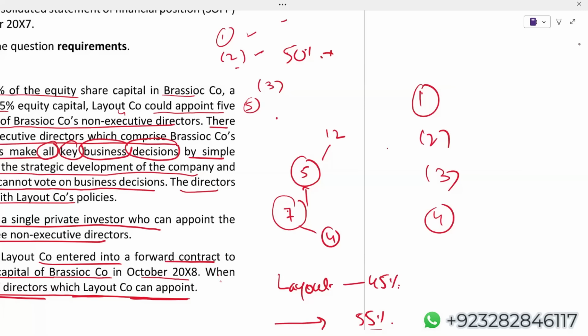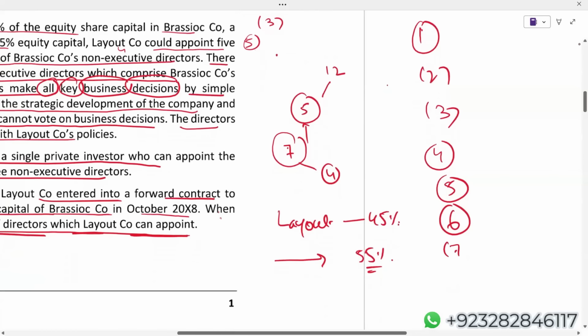Another point: Layout can appoint the majority of non-executive directors, but non-executive directors are not the ones to make key business decisions in the Brasco company. That is why appointing the majority of non-executives is irrelevant. Point number 6, Layout has a 45% holding in Brasco, but the remaining 55% is not with dispersed shareholders. The remaining 55% holding is with a single investor. That is also an indication that Layout does not have control.